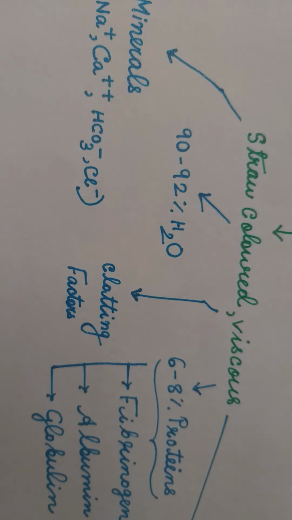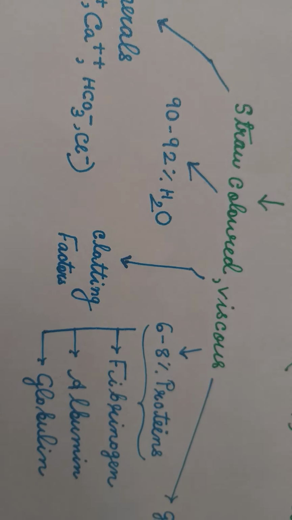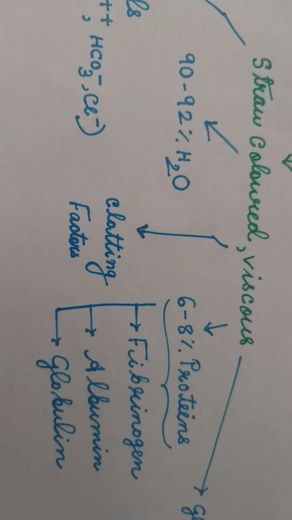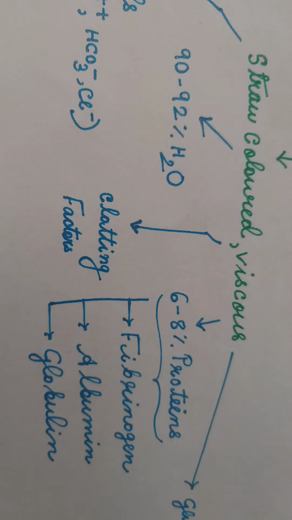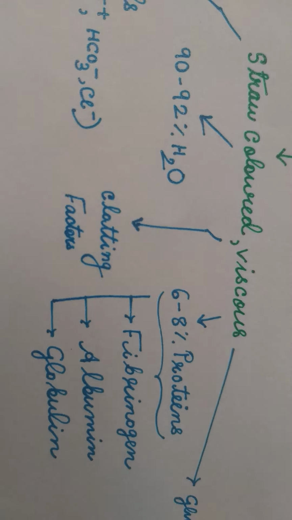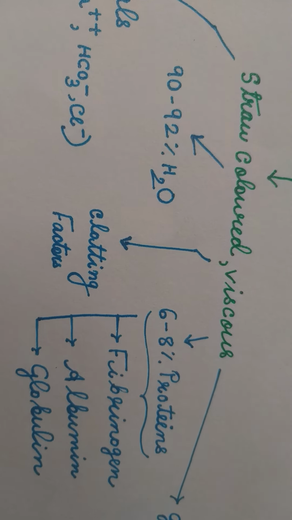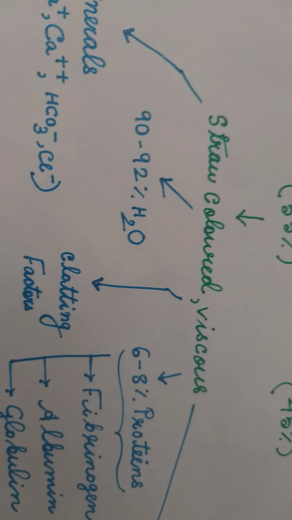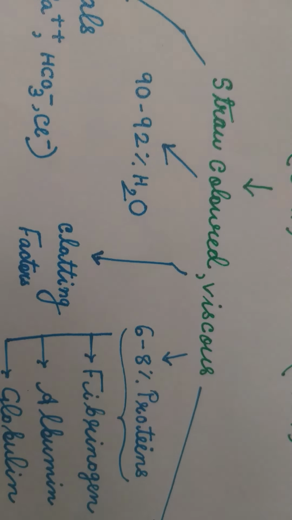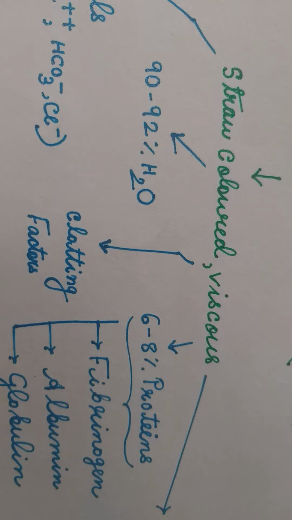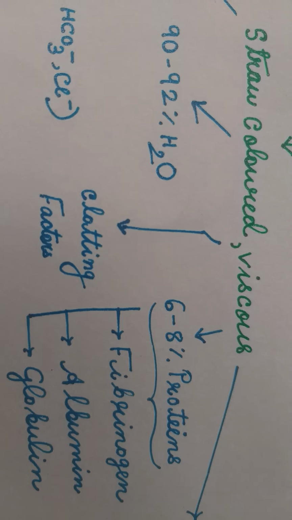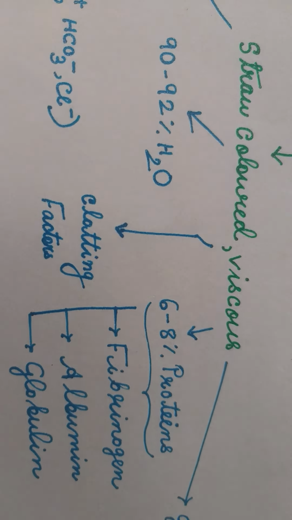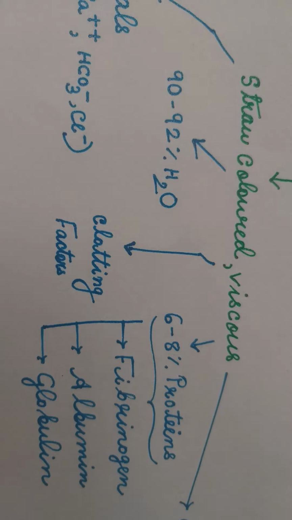Clotting factors. These are some specialized factors which remain in the blood plasma in inactive form. But when there is an injury, a trauma, a small cut in the skin or any part of the body, the clotting factors become active. If the clotting factors are removed, the blood plasma without clotting factors is called serum, S-E-R-U-M.